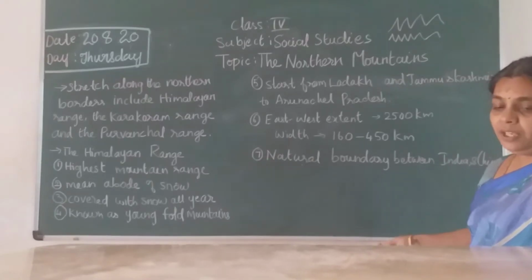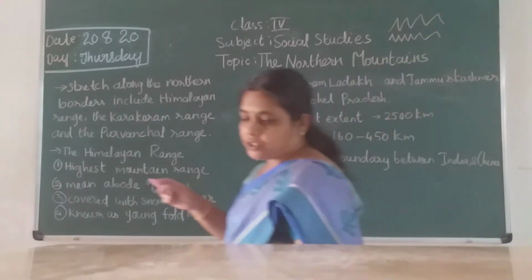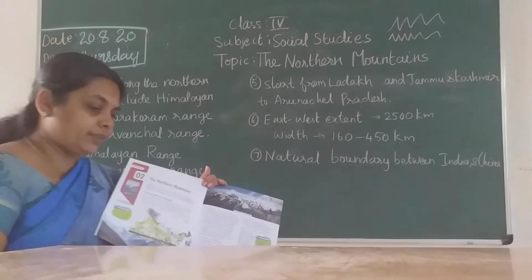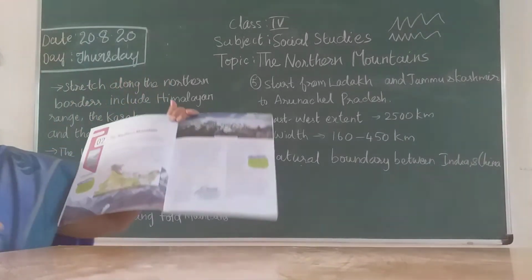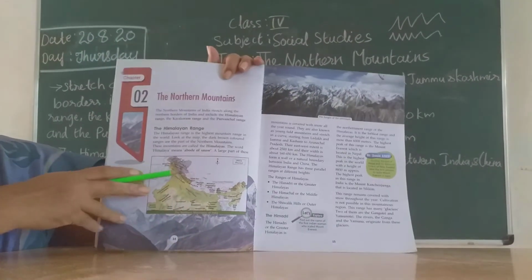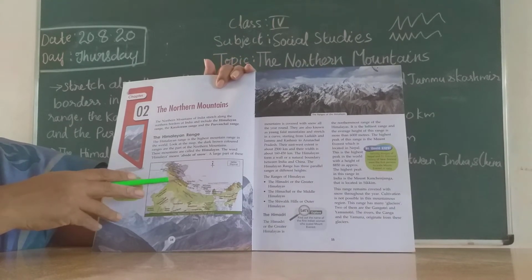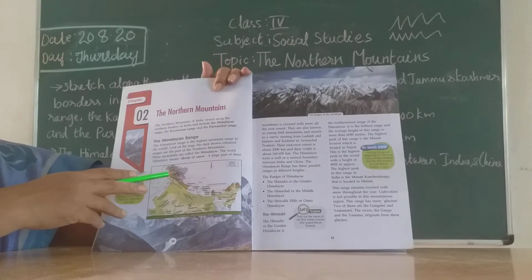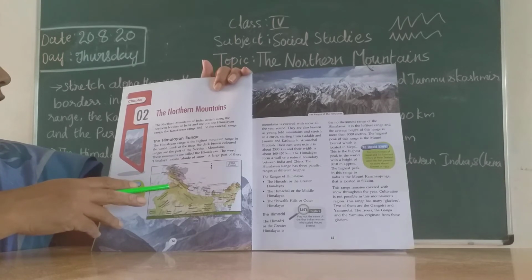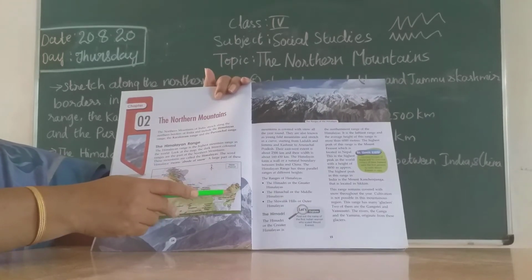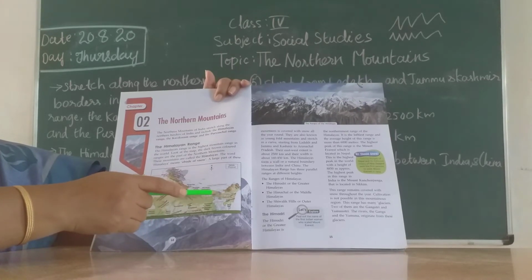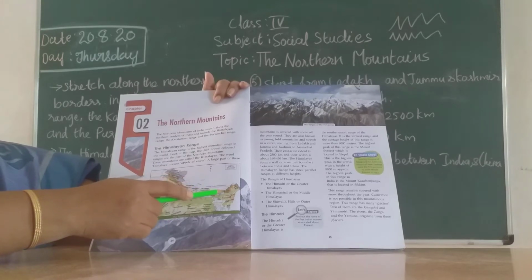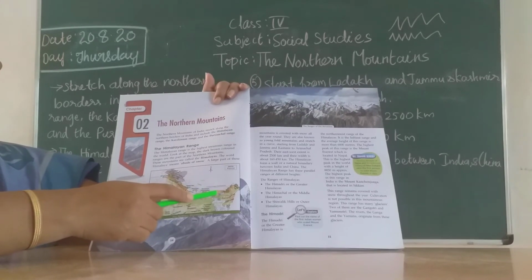Then from where it starts, as I showed you in the textbook, it starts from Ladakh, children. Ladakh is the Karakoram range. So here you have Ladakh, this area. From Ladakh, Jammu Kashmir, it extends up to Arunachal Pradesh. Here also you can observe the brown color, so the northern mountains extend here too.